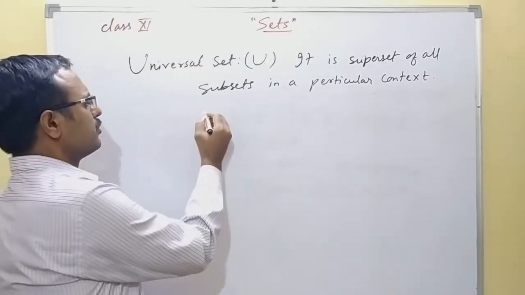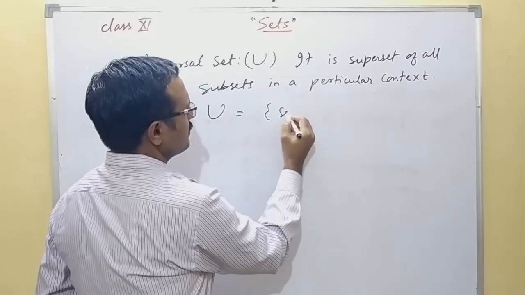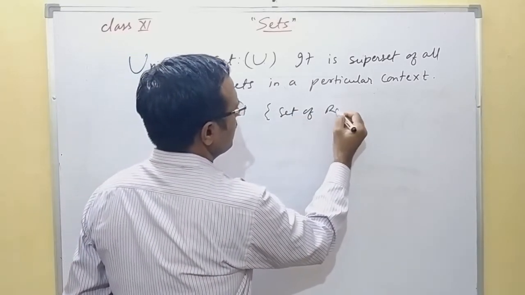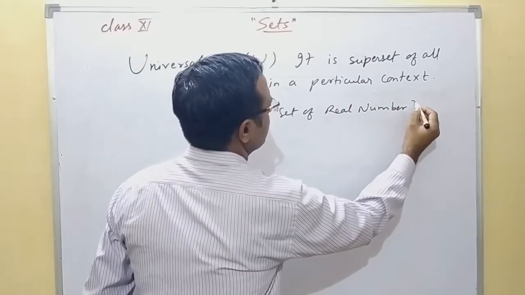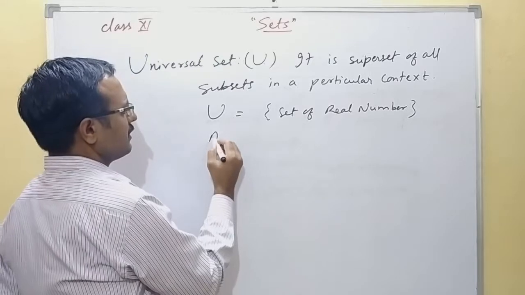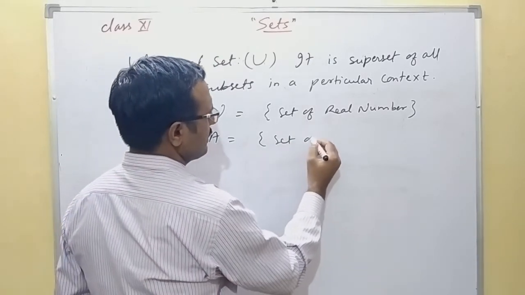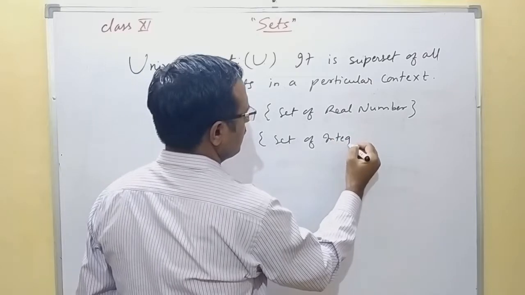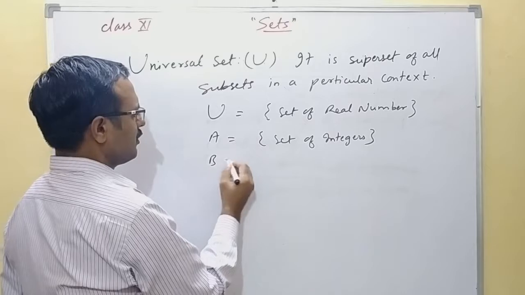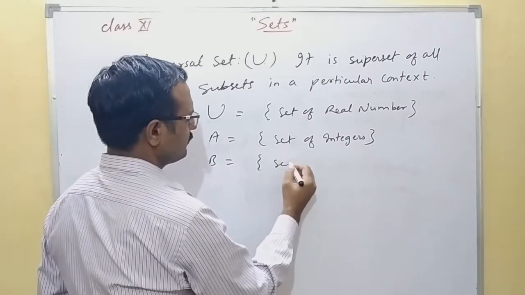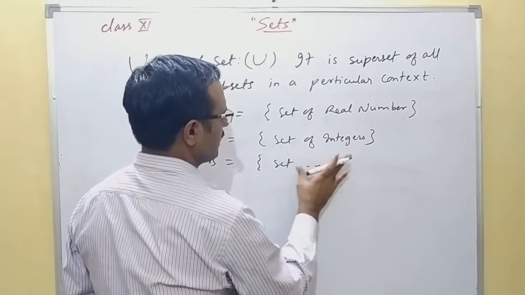So suppose U is equal to the set of real numbers, then A can be a subset of integers, or you can have a set of real numbers, a set of rational numbers.